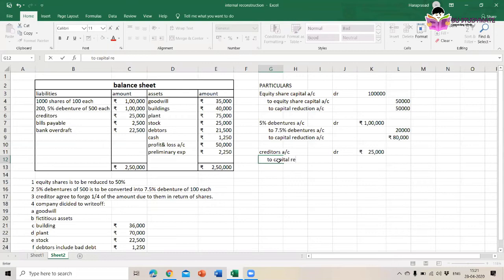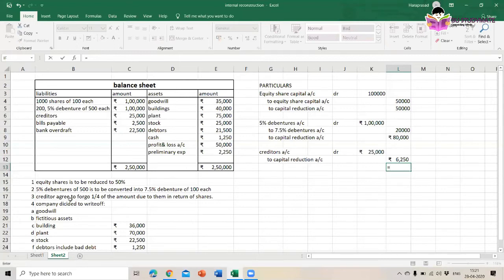Okay. How much? 1/4 of the 25,000 rupees is 6,250 rupees. And for the rest of the amount, creditors agree to forgo 1/4 of the amount due to them in return of shares.